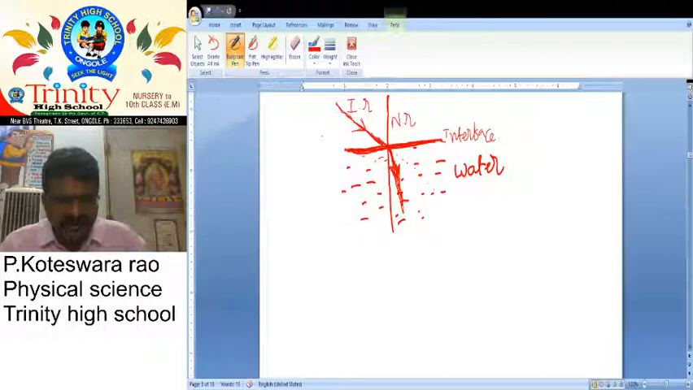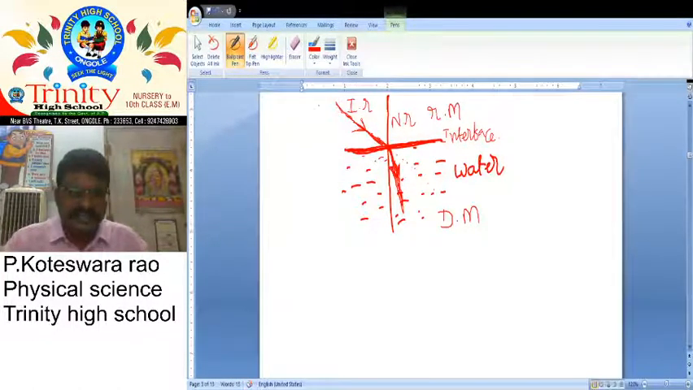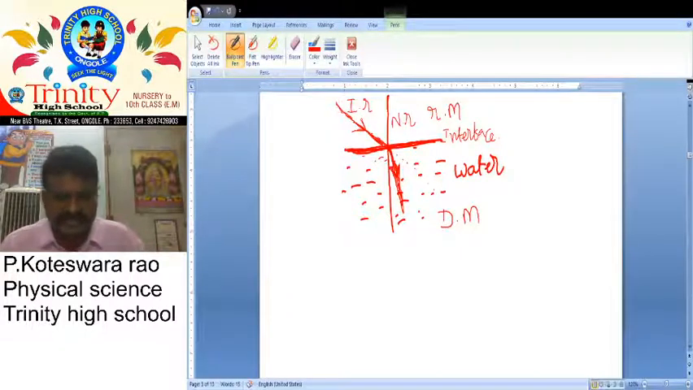So when it travels, what about this medium? This is the rarer medium. What about this one? This is the denser medium. So when light rays travel from rarer medium to denser medium, it can bend towards the normal. That is the important concept. When light rays travel from rarer medium to denser medium, after refraction it bends towards the normal. This is the normal line.